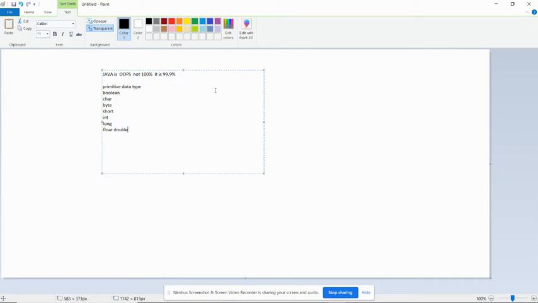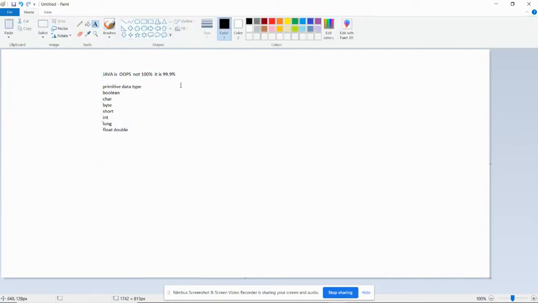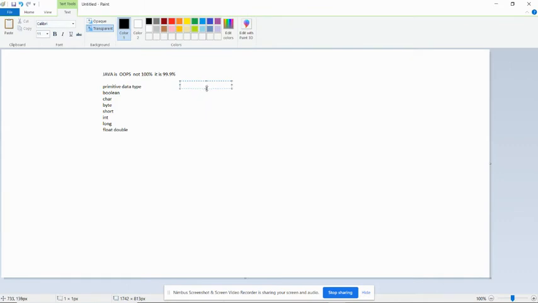But to cover all these things, we have wrapper classes. For each data type we have a wrapper class. So what is the wrapper class? And the interviewer may try to confuse you with the String data type. Don't get confused. String is another part. String is a sequence of characters and it is an object in Java. Only the 8 types of data types have wrapper classes.